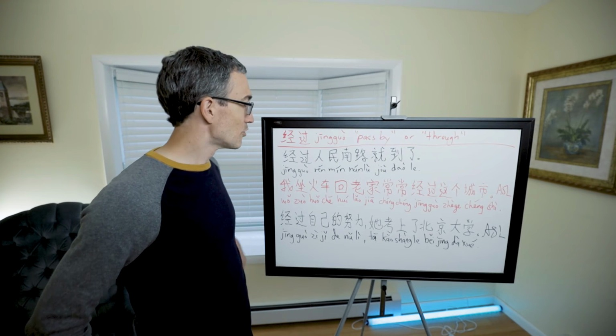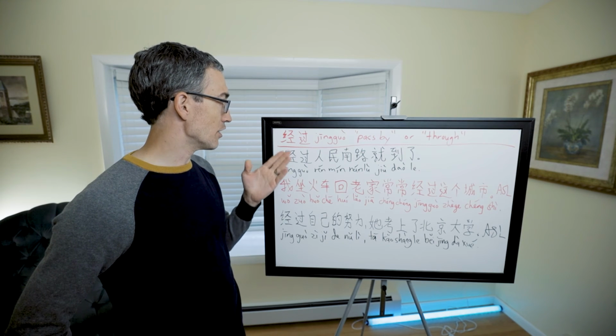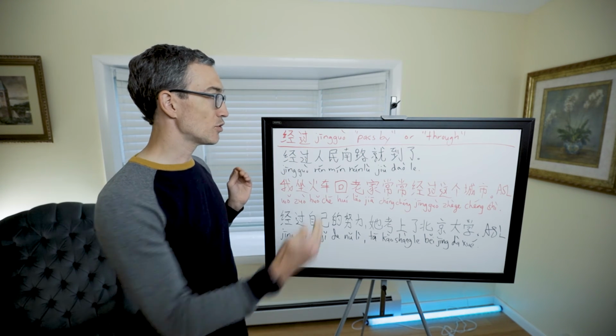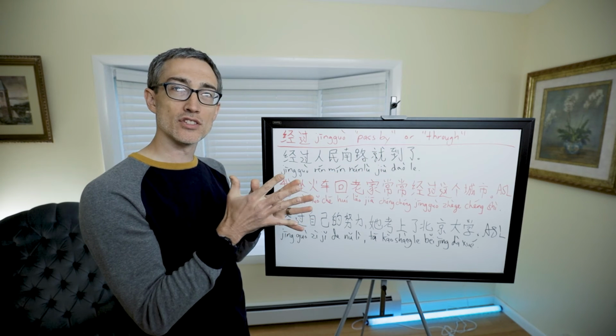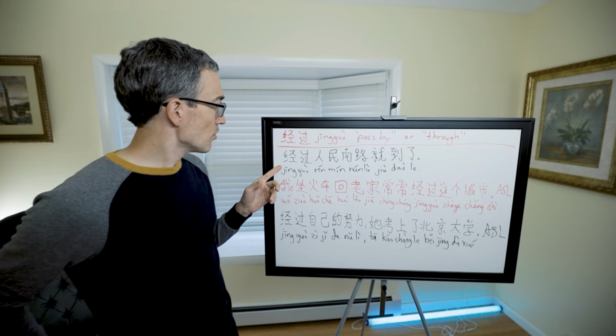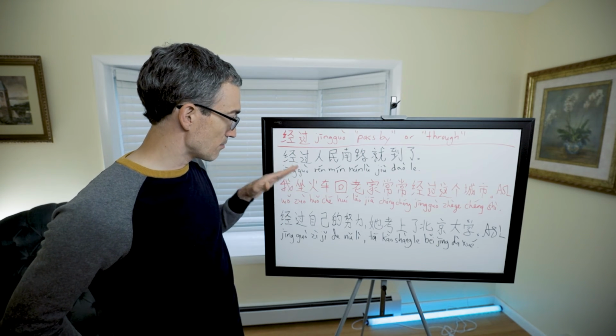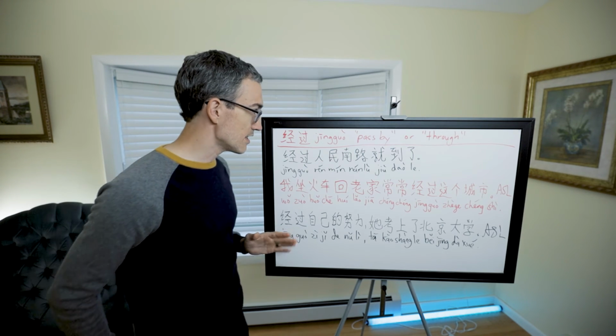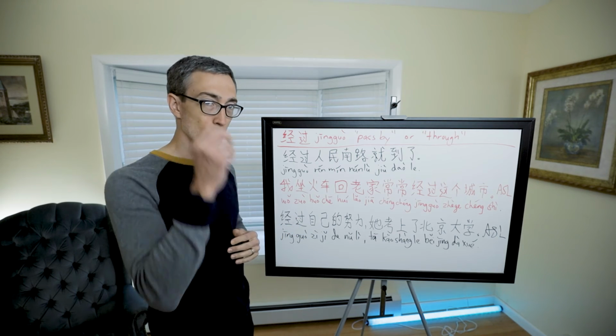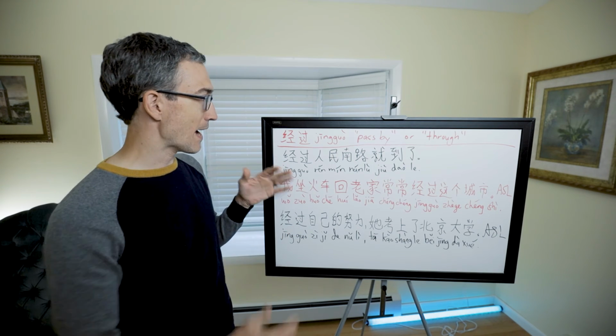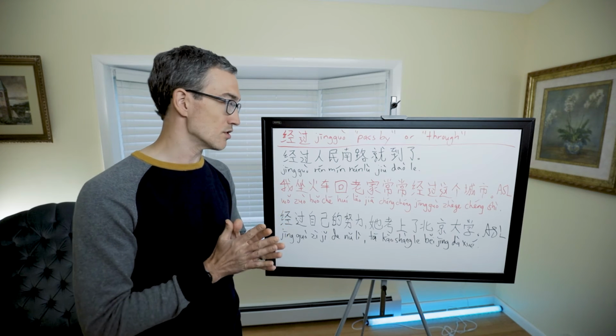And in this last segment for today, we're going to look at the phrase 经过, which means to pass by or through. When it means pass by, we'll look at two sentences, and then we'll see where it means through. The pass by is a little bit more of a literal usage of the word.